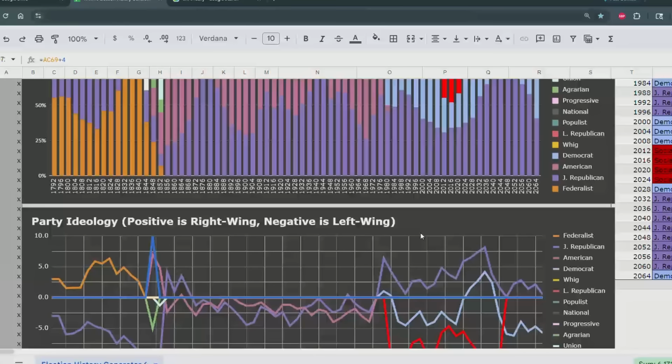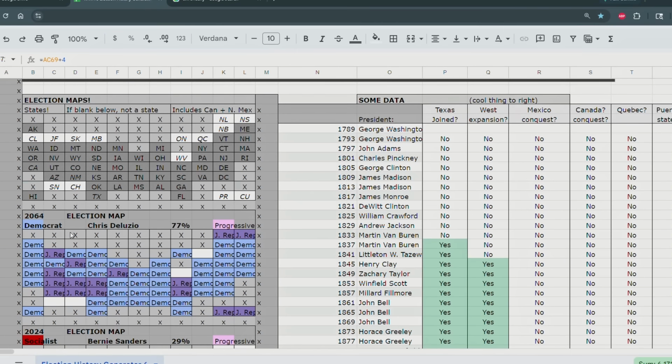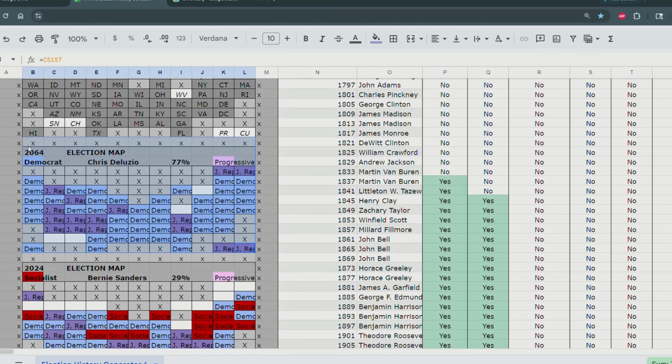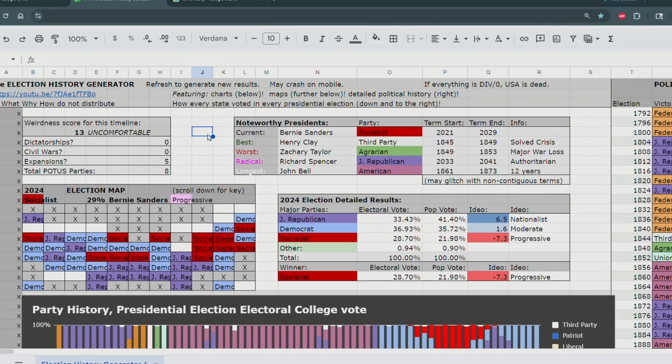We can scroll over here, see the 2064 presidential election. That's 2024. We must see 2064. Yeah, so the socialists are gone by then, and the Democrats are a bit more progressive. So we got our Socialist Party at last. You want to do one more? Let's do one more.